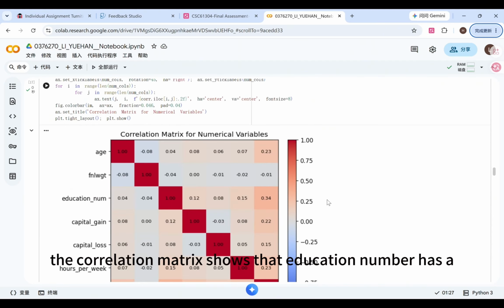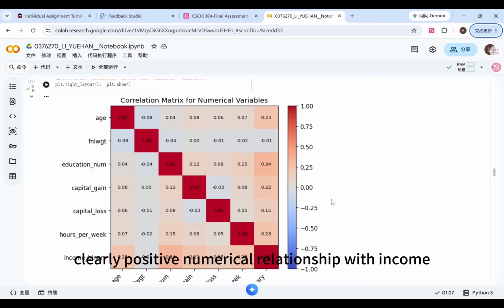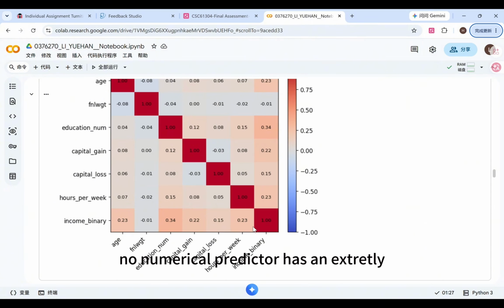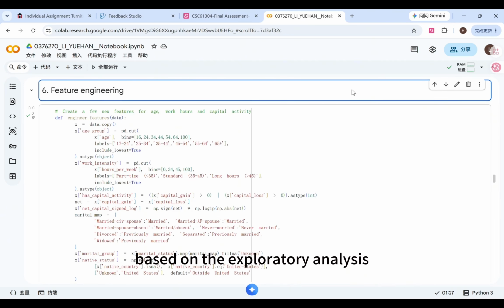The correlation matrix shows the education number has a clearly positive numerical relationship with income, followed by age, working hours, and capital gain. However, no numerical predictor has an extremely strong linear relationship. This supports comparing a linear model with tree-based models that can capture nonlinear patterns. Based on the exploratory analysis, I create several new features. Each group represents a different career stage.